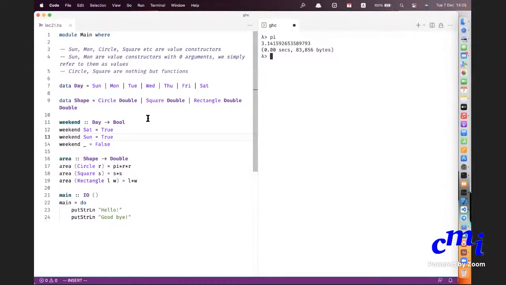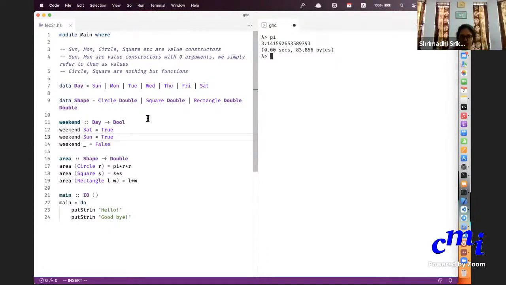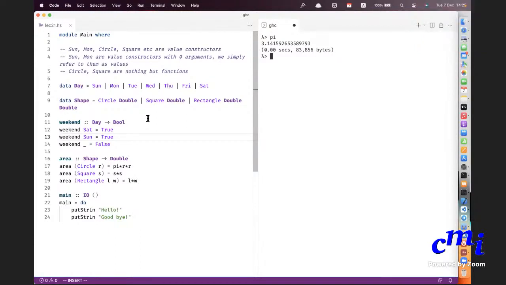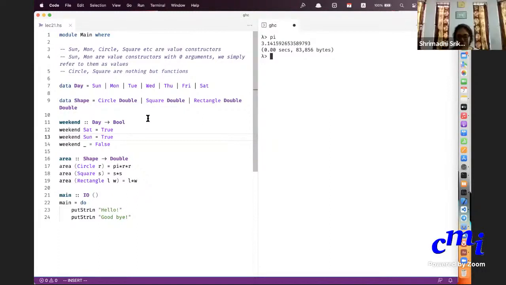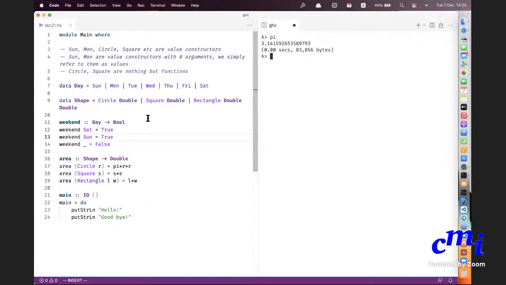Yes. And another thing is, I didn't understand fully why Circle is Double to Shape. It takes a Double, but why does it go to Shape? That is because Circle 3 is a Shape, right? 3 is a Double. Circle 3 is a Shape. Therefore, it's a function that takes a Double as argument and produces a Shape.